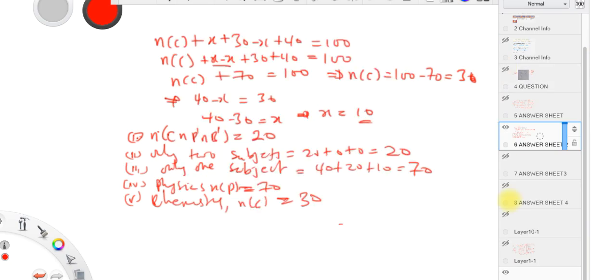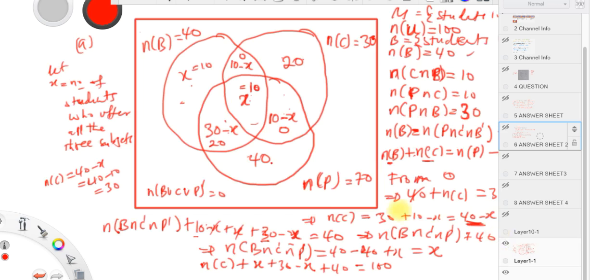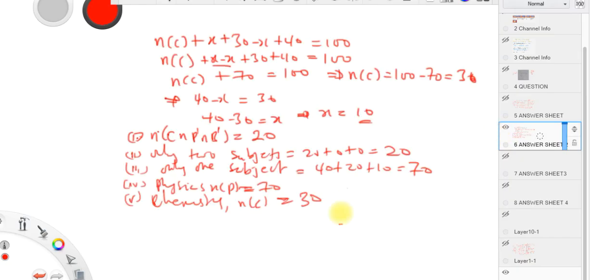And then the last one says chemistry and physics only. Simple, guys. Chemistry and physics only, which is zero. No student offers chemistry and physics only.